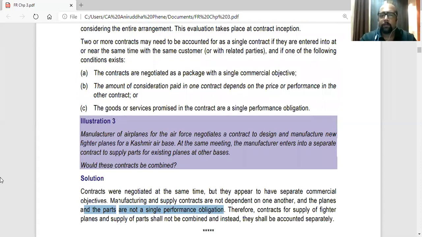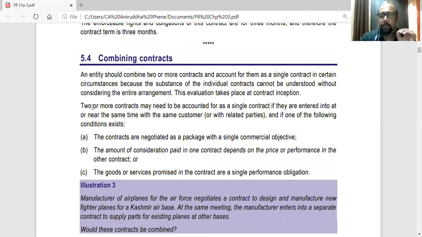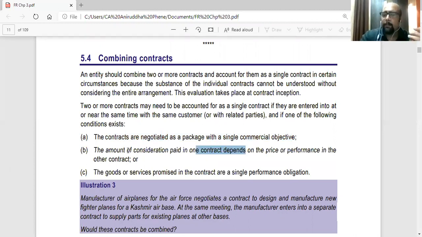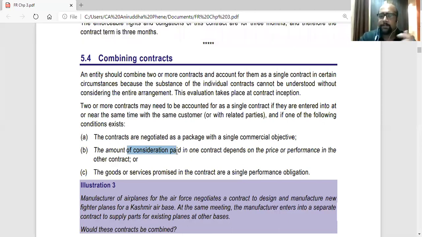So here, in combining contracts, two or more contracts may need to be accounted for as a single contract if they are entered into at or near the same time with the same customer or with its related parties, and if one of the following conditions exists: that the contracts are negotiated as a package with a single commercial objective, which was not present in this case, even if they were negotiated together. The amount of consideration paid in one contract, so any of the conditions can be satisfied, depends on the price or performance in the other contract. That is also not there in this case.